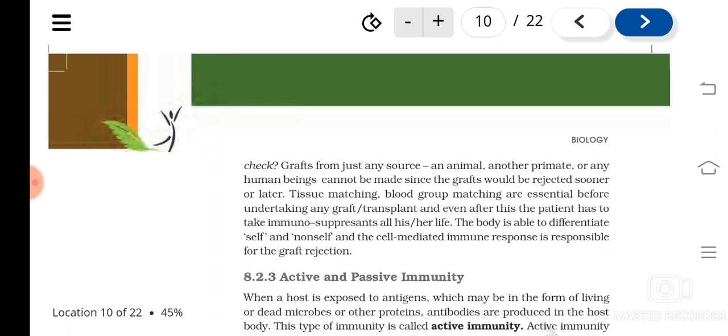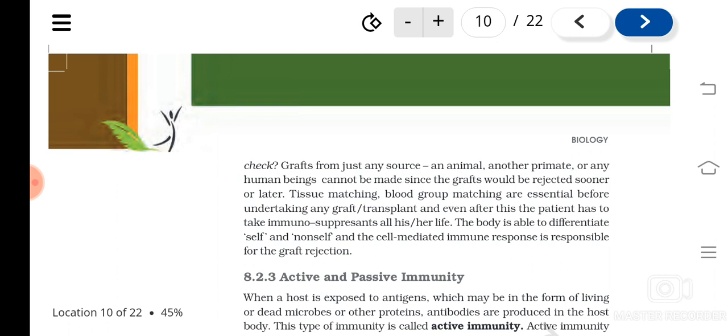When we receive any organs, many times our body thinks it is a foreign body and starts rejecting it. So that person should take immunosuppressants, which help to reduce the immune response, all through his life.